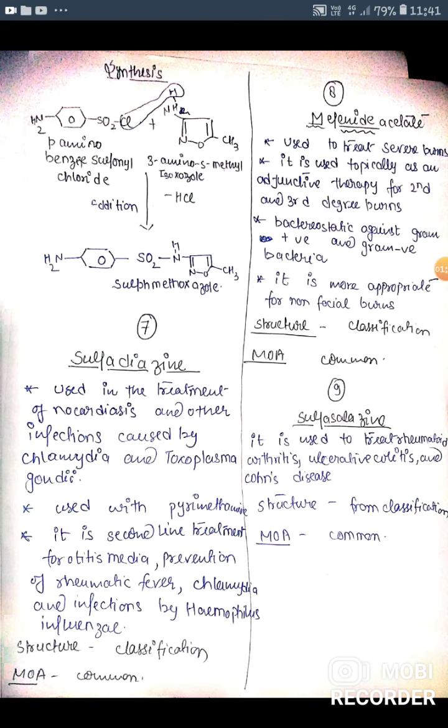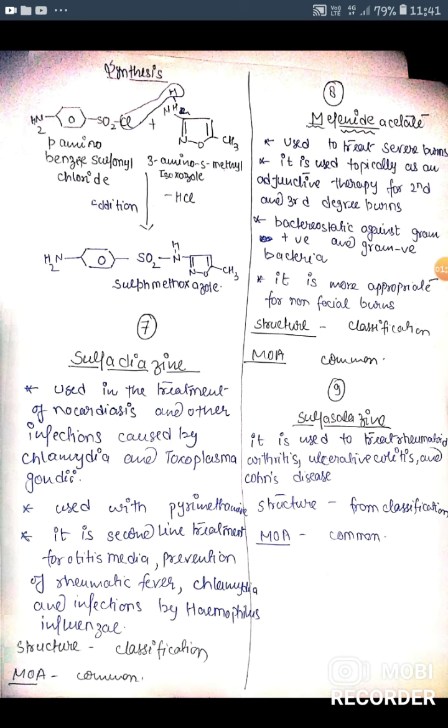Next drug is sulfadiazine. Sulfadiazine is used in the treatment of nocardiasis and other infections caused by chlamydia or toxoplasma gondii, used with pyrimethamine. It is a second line treatment for otitis media, prevention of rheumatic fever, chlamydia infection and Haemophilus influenzae. Structure is given in the classification, and the mechanism of action is the same as other drugs.